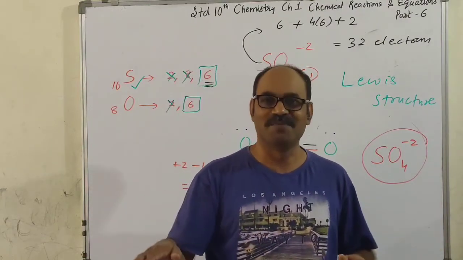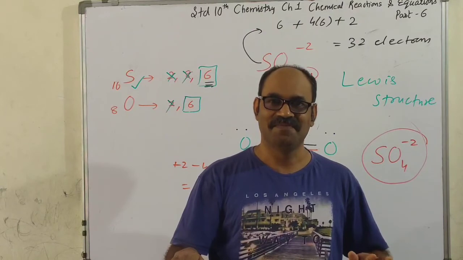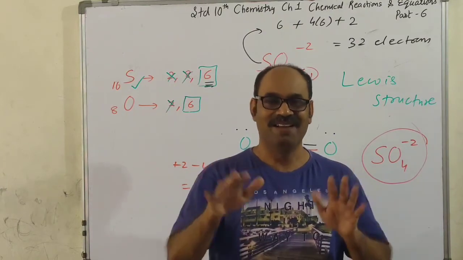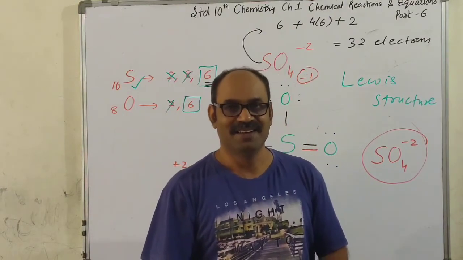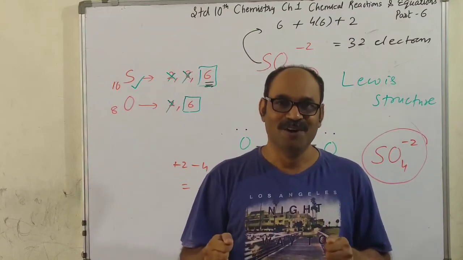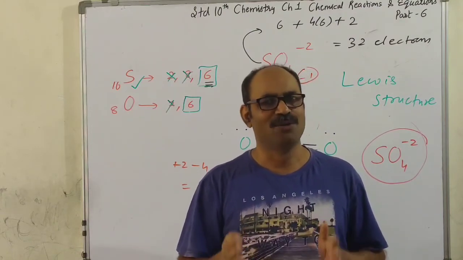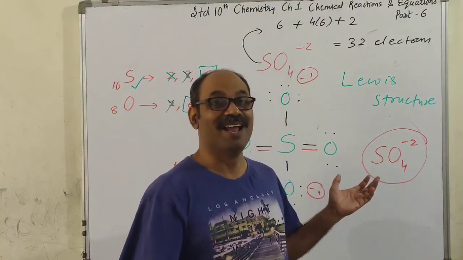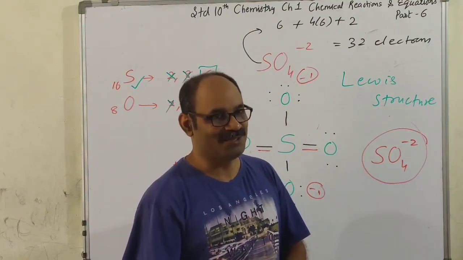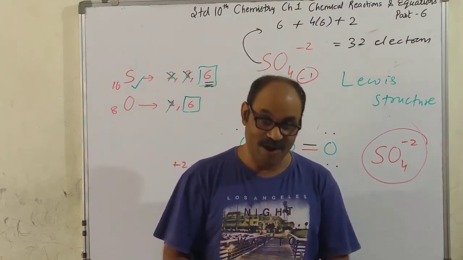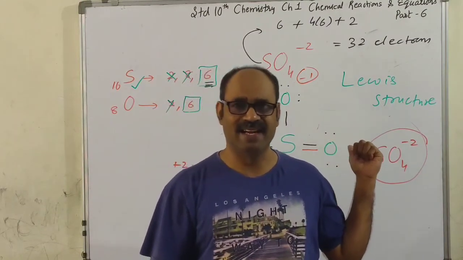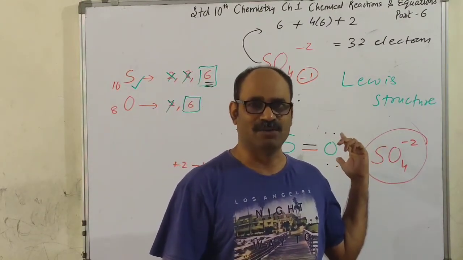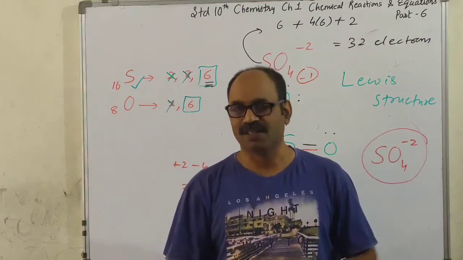Forget about pi bond, sigma bond. You will study them in the 11th and 12th standard. Okay, if you want to fly an aeroplane, you will have to learn many laws of physics. So like that, here you will have to learn many types of bonds to understand that. Okay, fine. So only one query I had in this chapter, and that was about this. If you have more, you can WhatsApp me.